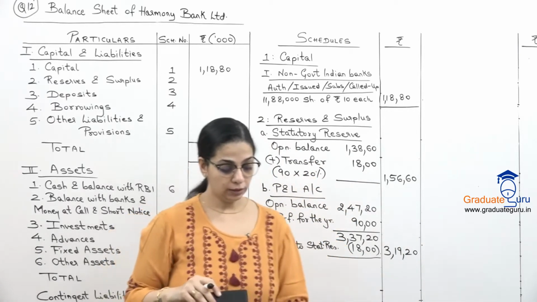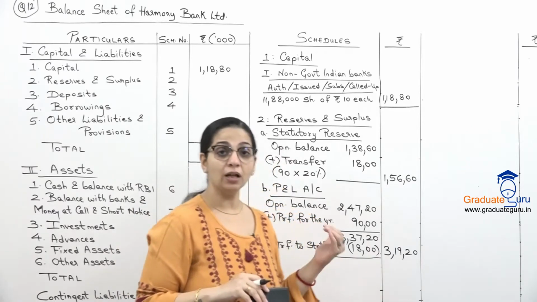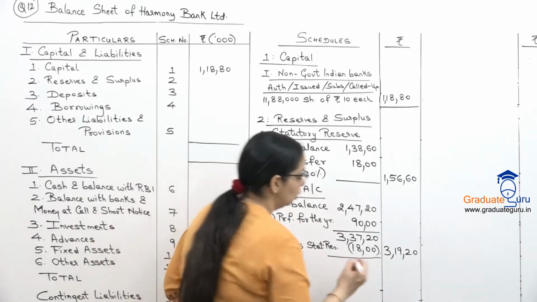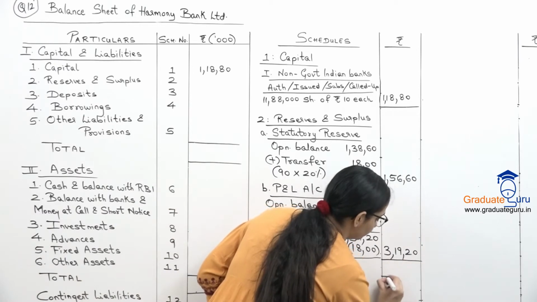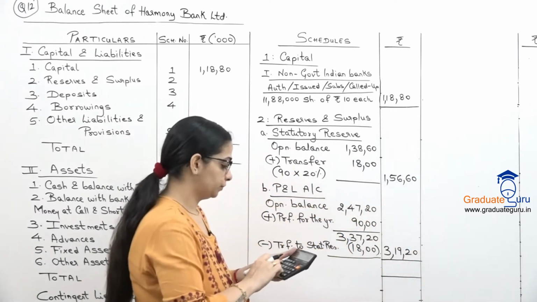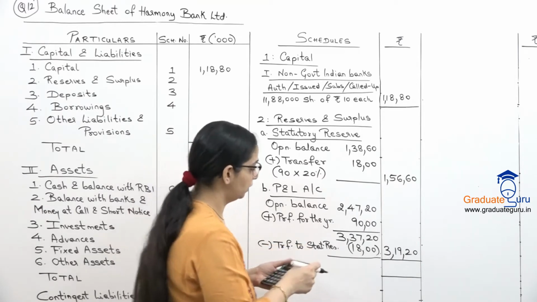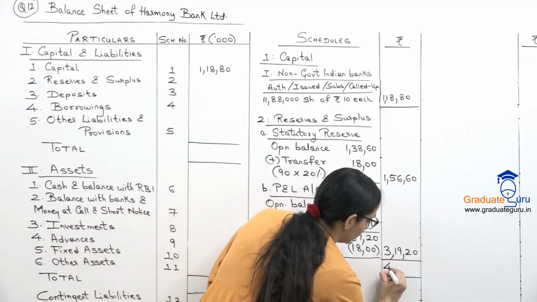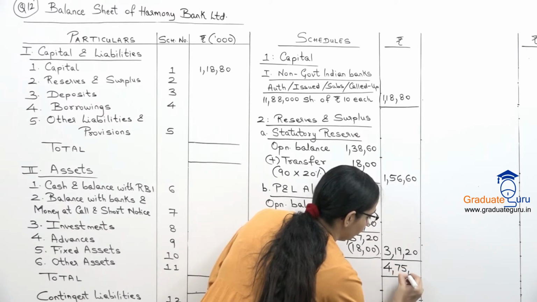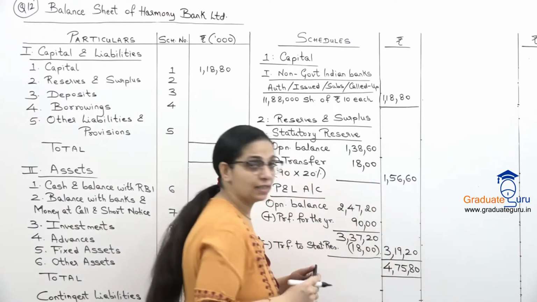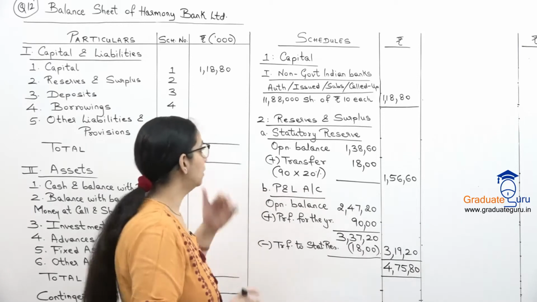Okay. Other than this, we don't have any other reserves in our question. So let's take a total of these two. So 156.60 plus 319.20 gives us 475.80. And this we'll take to our balance sheet.